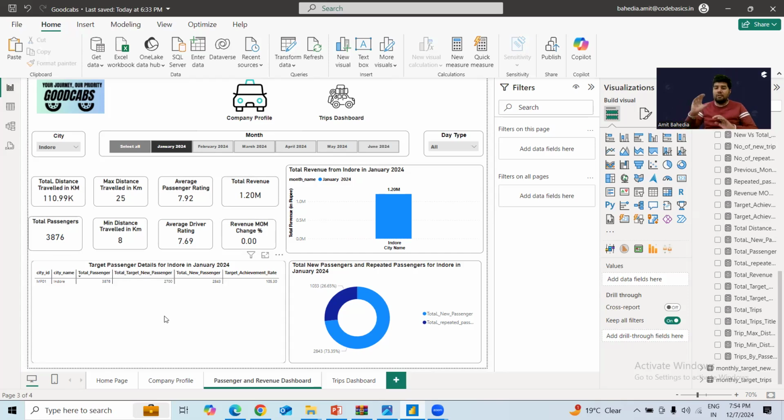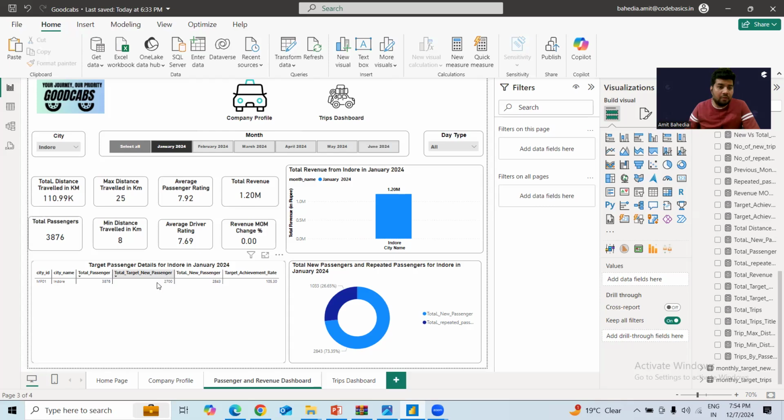You know that every company and every industry has a target. In this particular industry also, there is a target for new passengers and a target for trips, which are very important to achieve. The percentage for every city is measured on the basis of its target achievement rates for trips as well as new passengers, and targets are there for repeat passengers also. So there are several types of targets which can be created.